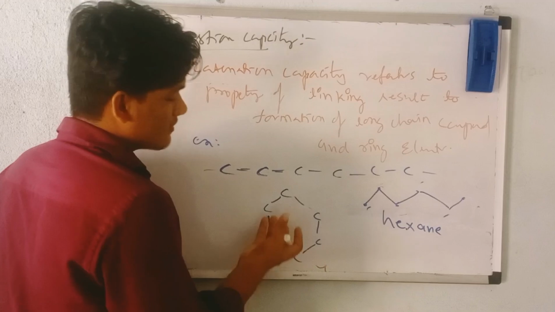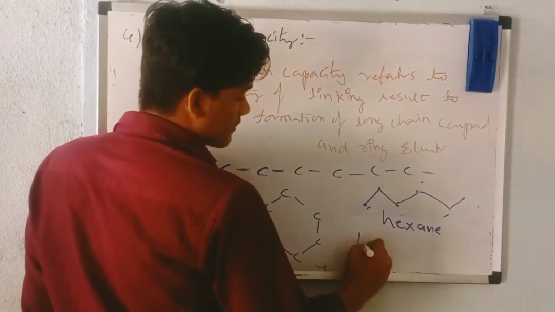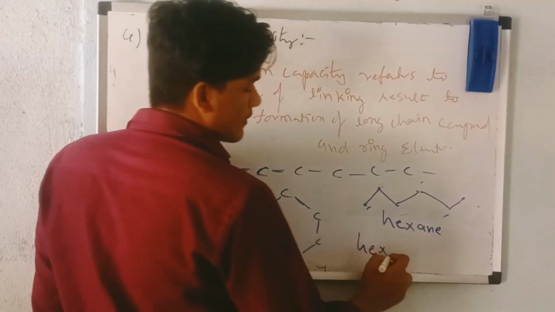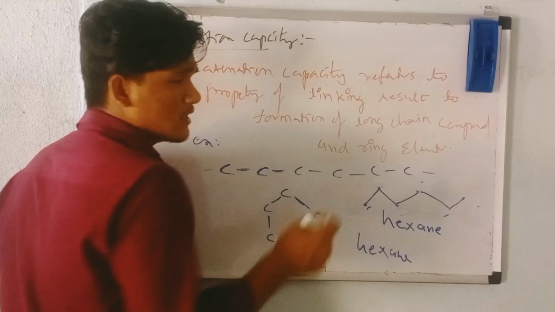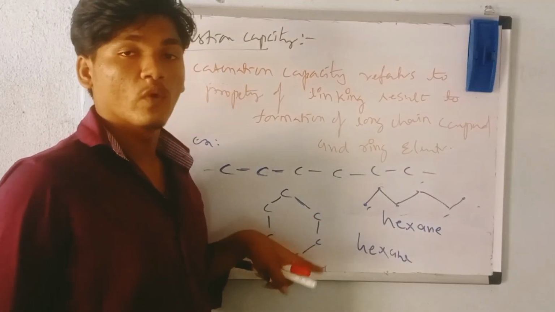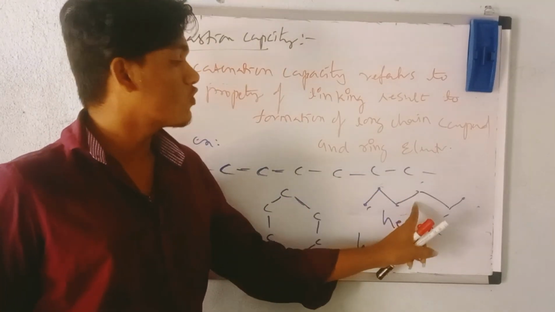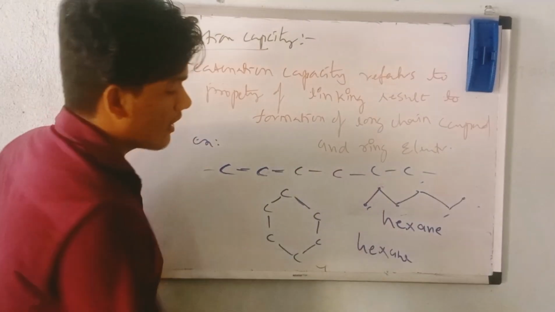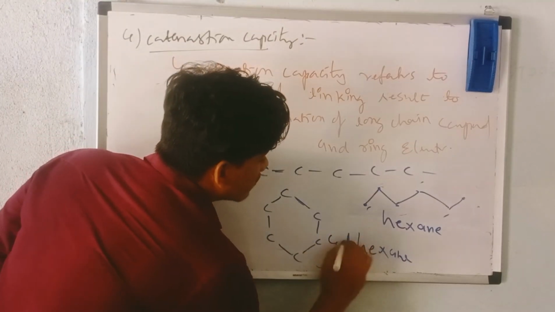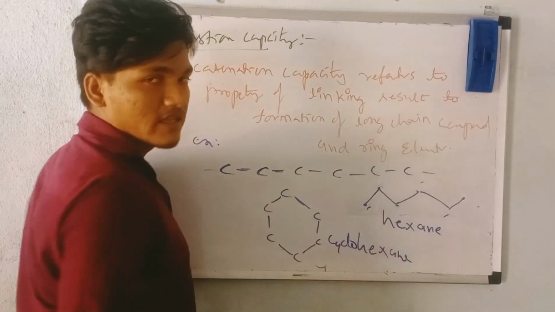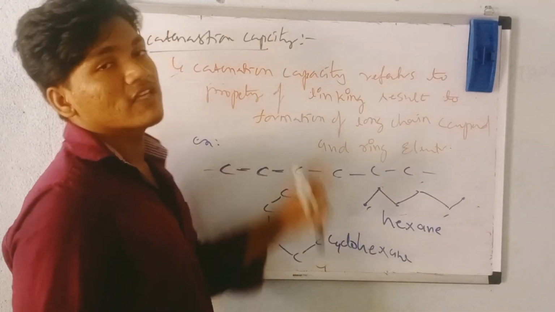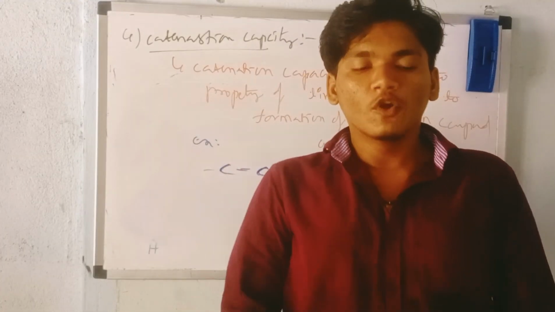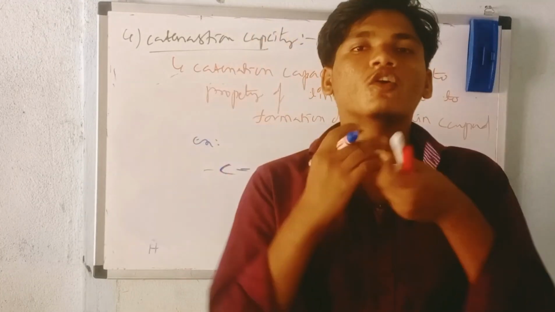You see here, when I'm talking 1, 2, 3, 4, 5, 6, 6 carbons are there. 6 carbons means hex. And how many bonds are there? Only single bonds exist between the carbons, which means ane. What is the difference between these and these? The difference is this is a cyclic one, while this is not a cyclic one. This is called an aliphatic carbon chain, while this is called an aromatic carbon chain. Then I can write here cyclohexane. It is just hexane, the difference being the ring. This is called catenation capacity. Catenation is a property of linking that results in the formation of long chains of compounds and rings of elements.